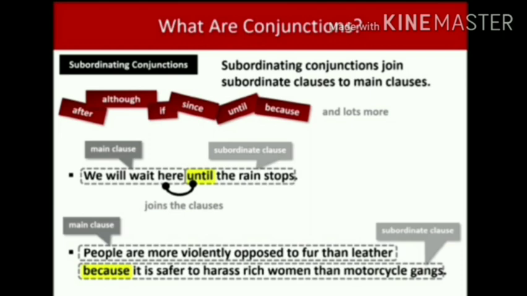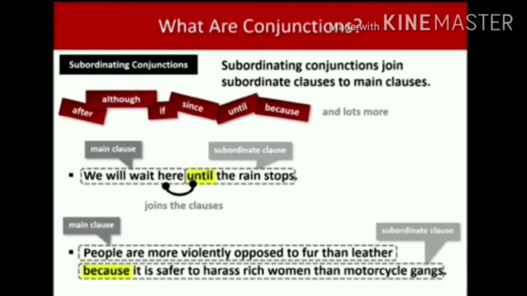The next one is "People are more violently opposed to fur than leather because it is safer to harass rich women than motorcycle gangs." In this sentence, the first half is a main clause and the second half is a subordinate clause. These main clause and subordinate clause are connected by "because". So "because" is a subordinating conjunction.